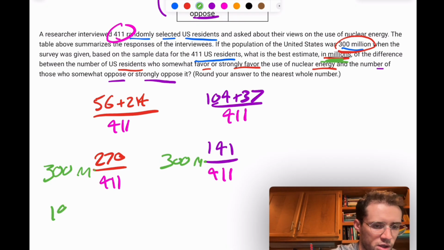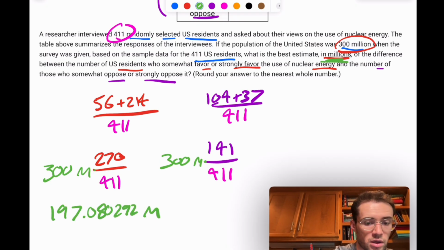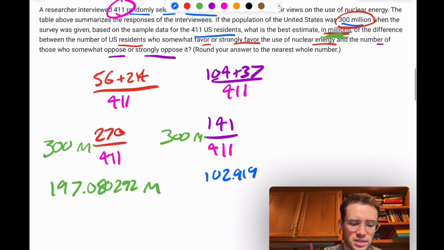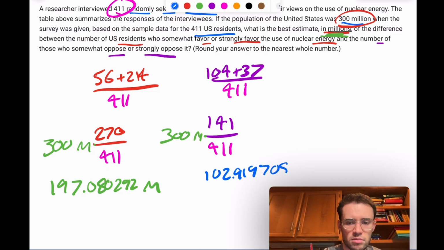That gives me 197.080292 million. And then we've got 300 times 141 divided by 411. These are the ones who are opposed in some way, 102.919708 million. Okay, now I have to find the difference between those two numbers. So I'm just going to subtract the smaller one from the bigger one.